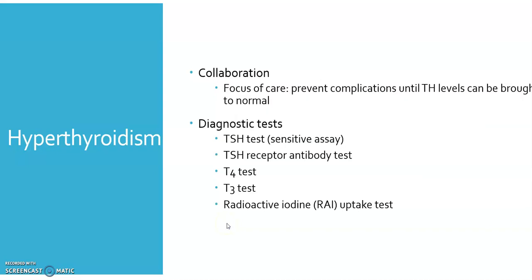So the focus of care for a patient with hyperthyroidism is really preventing complications and getting them to a euthyroid state. Diagnostic tests that we look at, the most common is T3, T4, and TSH. Thyroid stimulating hormone is actually opposite, so TSH is opposite of T3 and T4. T3 and T4 will actually be increased, so TSH will be decreased.